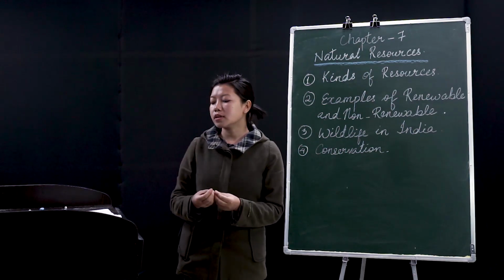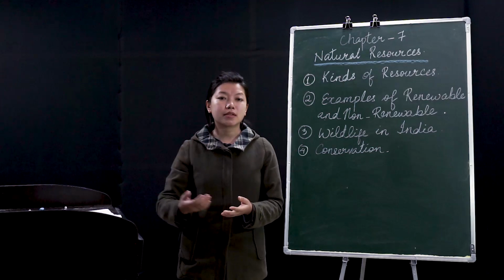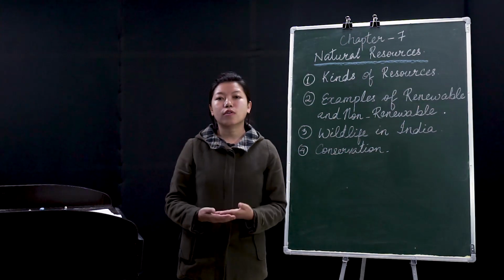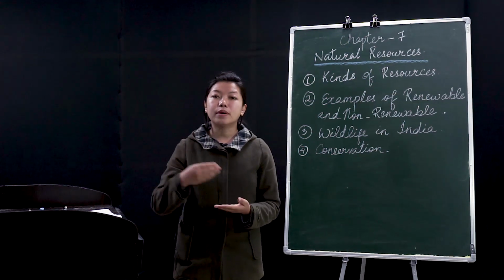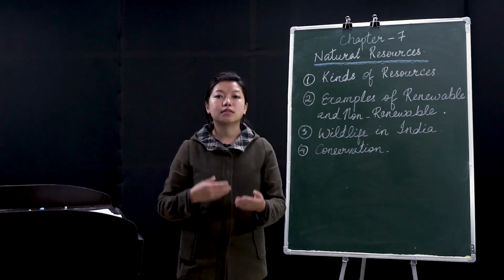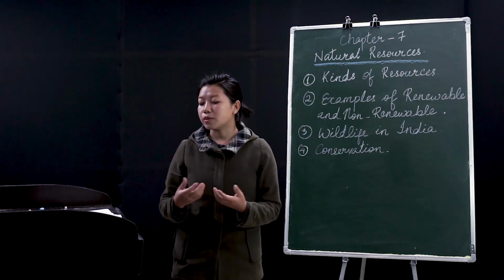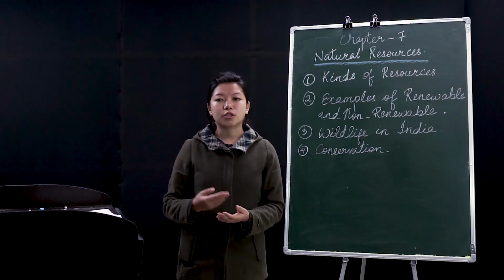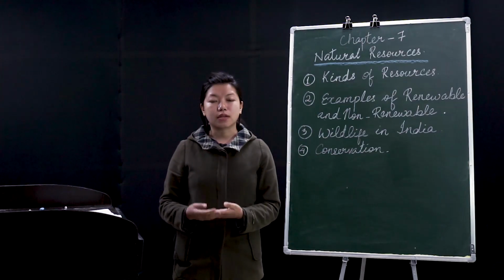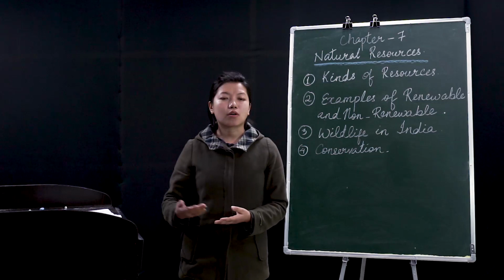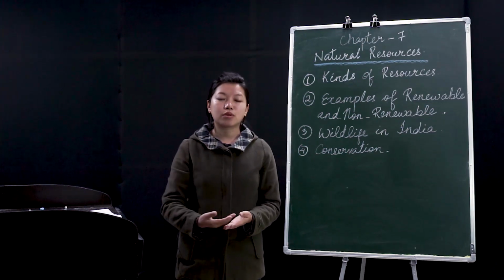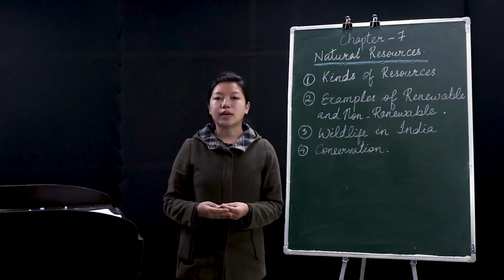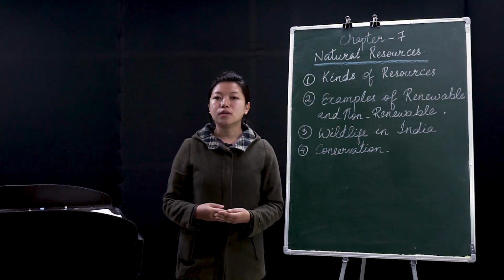Then the next one is fossil fuels. These fossil fuels are the remains of animals, plants, and leaves. Fossil fuels are fuels which are buried in the ground for millions of years, and then they turn into minerals which we can use as energy. For example, coal, petroleum, and natural gas. Once you use the petrol, once you use the natural gas, it will get over and you won't find it anymore. That's why it is important to conserve them.